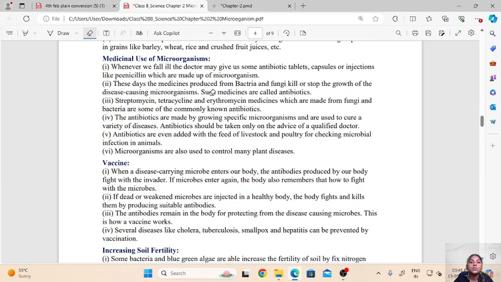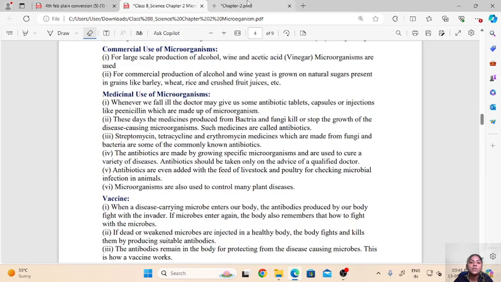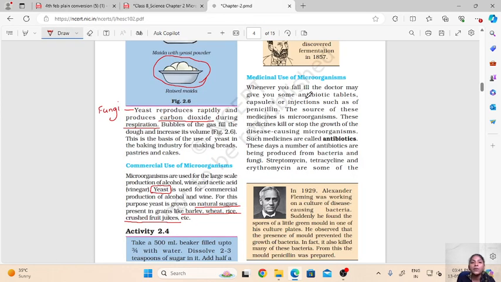So, medicinal uses of microorganisms. Whenever we fall ill, the doctor gives us some antibiotics: antibiotic tablets, capsules, injections such as penicillin, right? Whenever we fall ill, the doctor prescribes us some antibiotics. Now what are these antibiotics? These are actually medicines which are prepared from microorganisms.